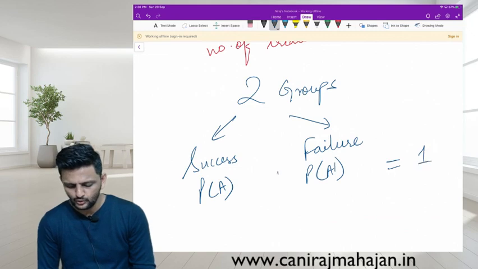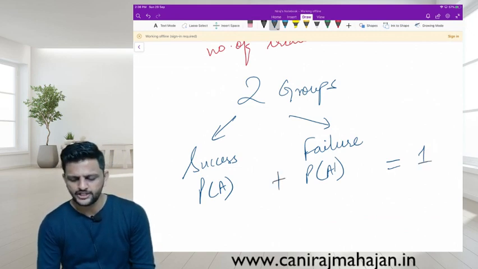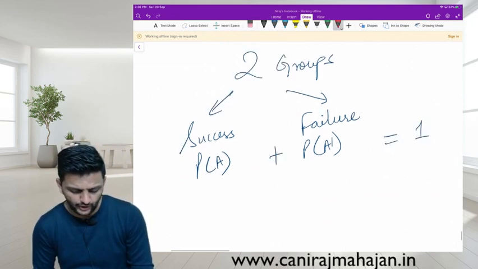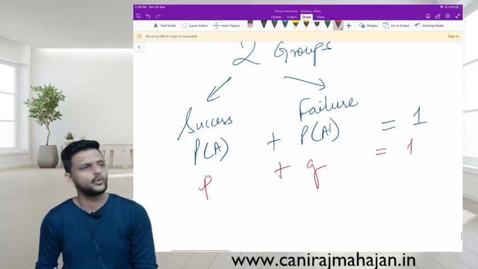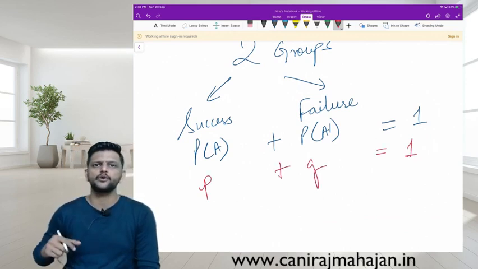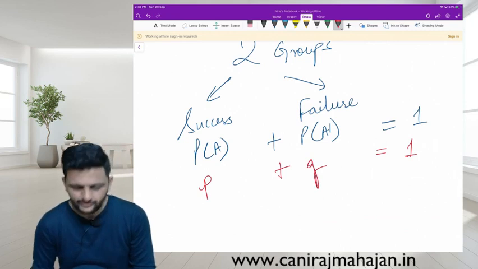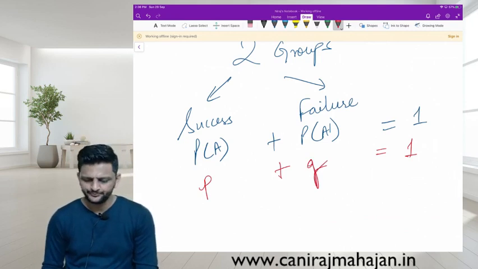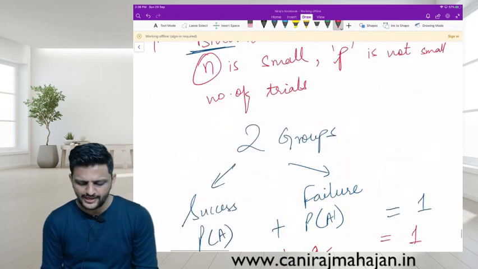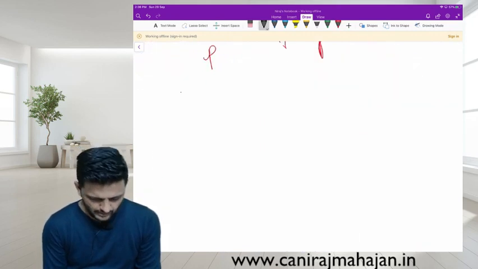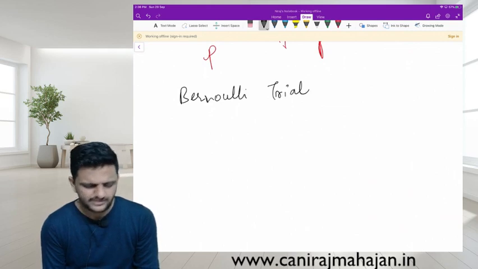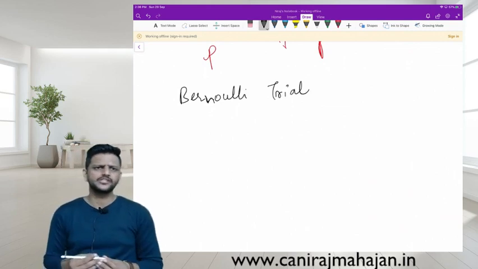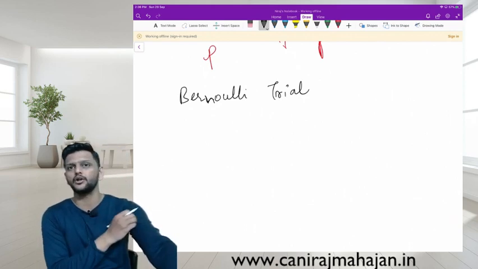It is just like your P of A and P of A dash, whose total comes to 1. But over here, instead of P of A and A dash, we call them P and Q, with P plus Q equals 1. So small p is the probability of success and small q is the probability of failure. The trials are also known as Bernoulli trials, because this binomial distribution was given by Bernoulli.